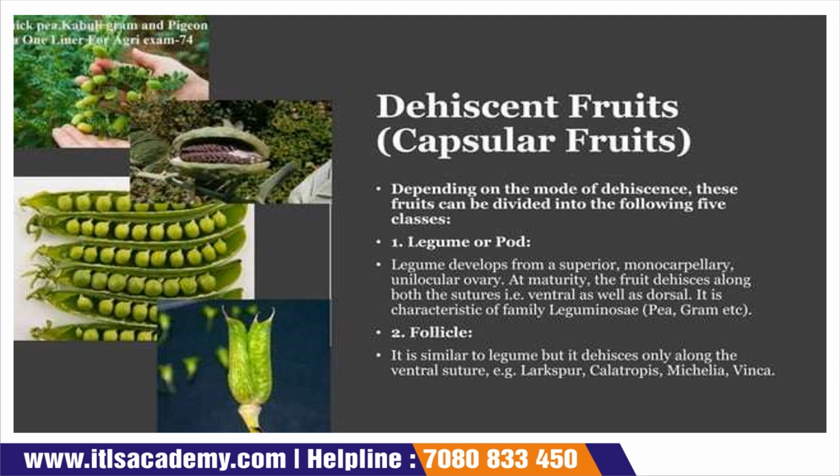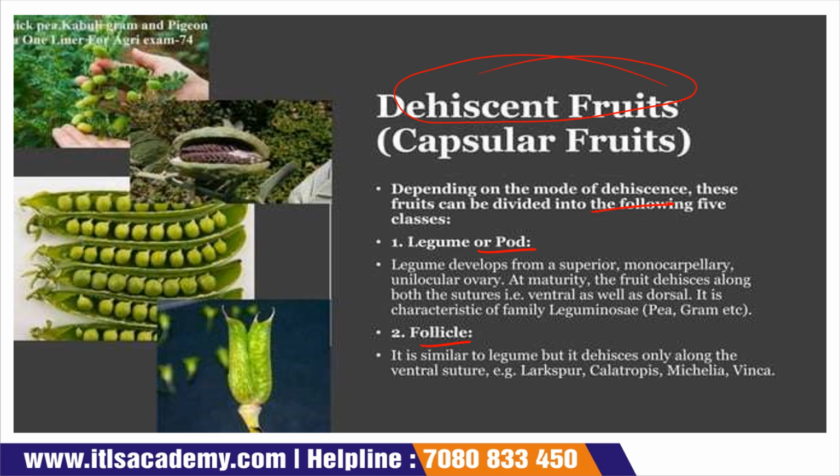Dehiscent fruit or capsular fruit. Now, depending upon the dehiscence, these fruits can be divided into the following groups. Now, these dehiscent fruits are divided into legume or pod, and follicle. Now, legumes are derived from a superior ovary. See, you have to learn where these fruits are derived.